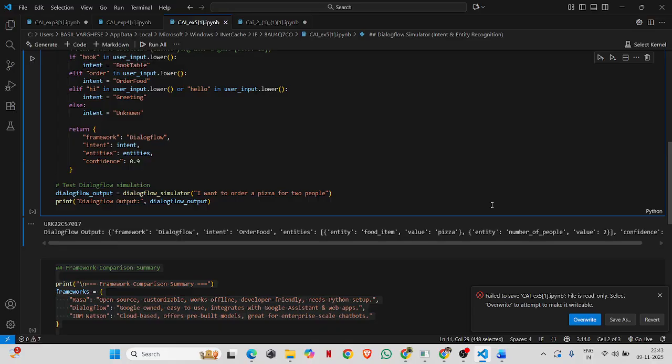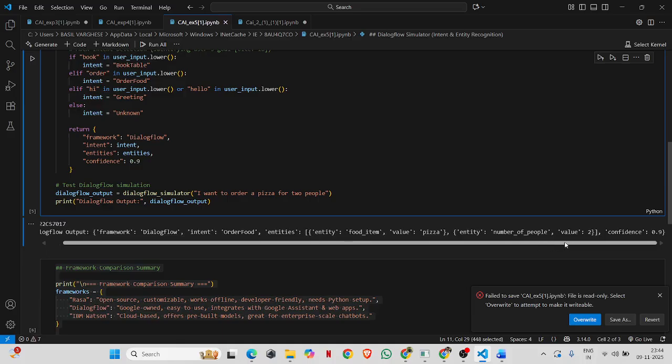The intent detected is order_food. The entities extracted are pizza as food_items and two as number_of_people. The confidence score is 0.9. So the simulator correctly understands that the user wants to order food, pizza, for two people, just like how Dialogflow would interpret the same input.